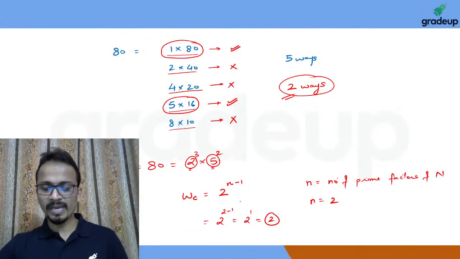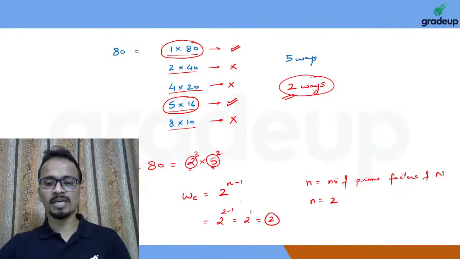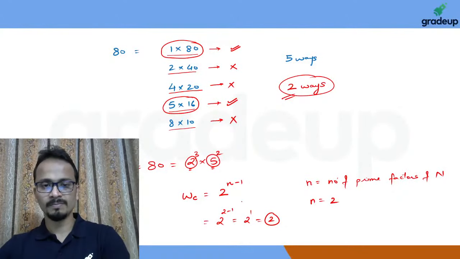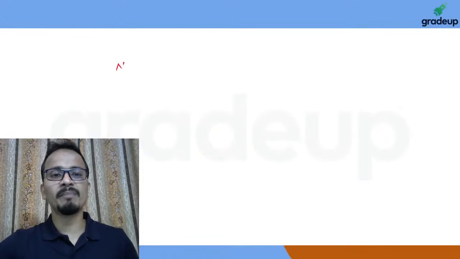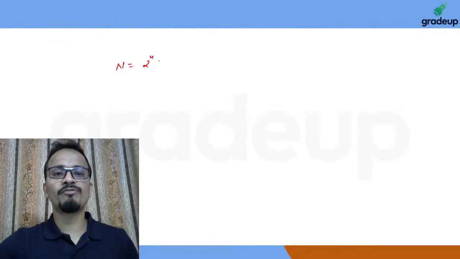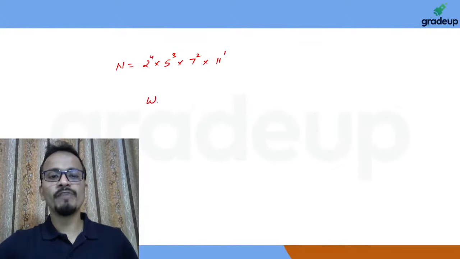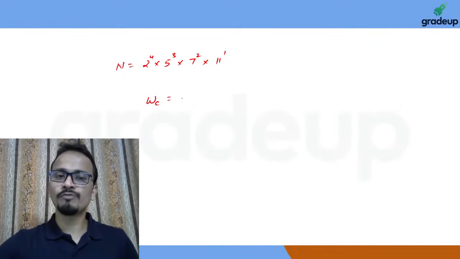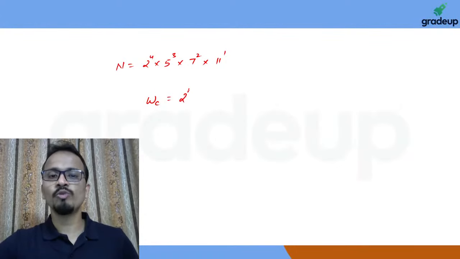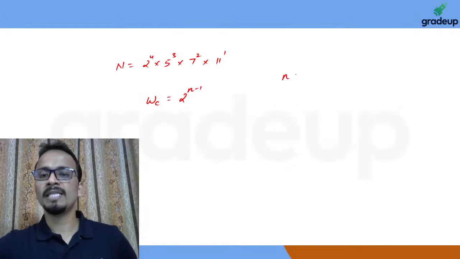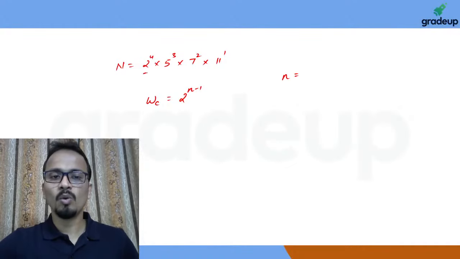Just to make this formula clear, I'll take one more example. Let's say the number is 2 raised to the power 4 multiplied by 5 raised to the power 3 multiplied by 7 raised to the power 2 multiplied by 11 raised to the power 1. Now the number of ways of writing this number as the product of two co-primes is 2 raised to the power n minus 1. In this case, the value of n will be 1, 2, 3, 4.